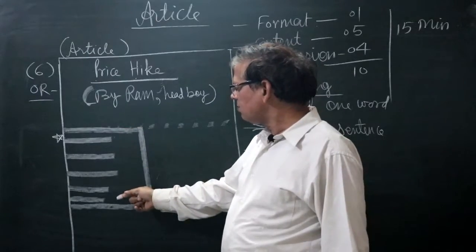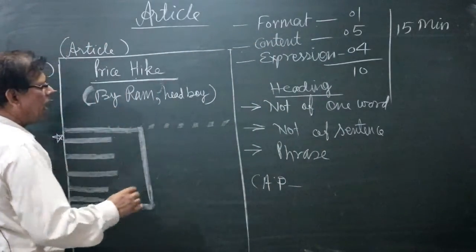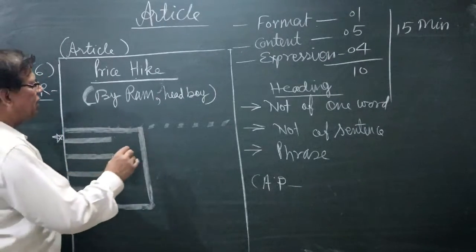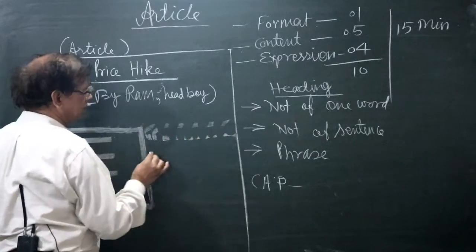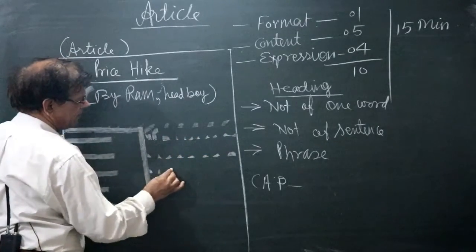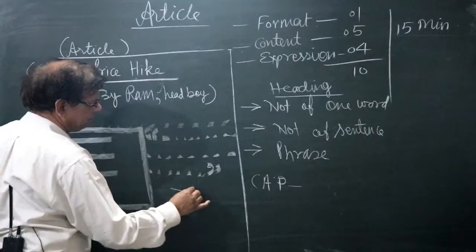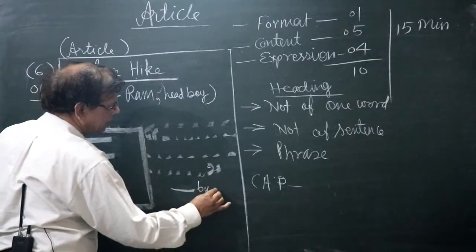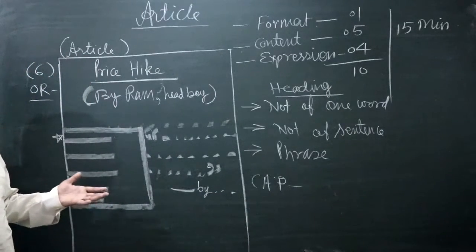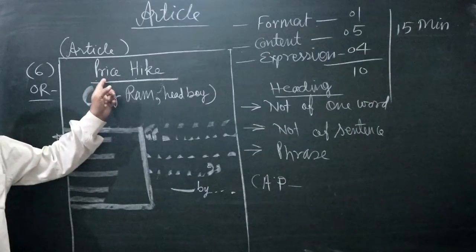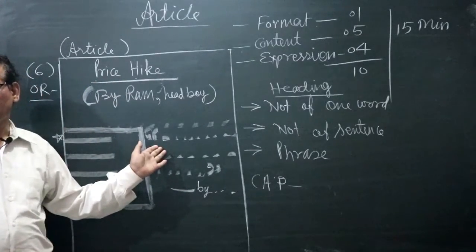After the value points, I would suggest you write a matching quotation and the writer's name, by anybody else. Matching quotation, not a mismatched quotation. You are writing on the topic of price hike, but you are writing a different quotation.